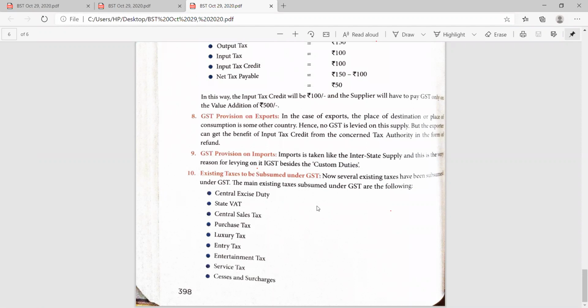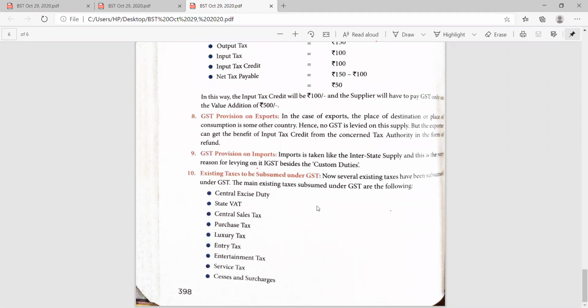And GST provision for imports: imports are taken like an interstate supply, and this is the reason for levying the IGST besides the custom duty. Nowadays, custom duty will not be imposed. Instead of that, on imports, the GST provision has been made, and existing taxes are to be subsumed under the GST. All these taxes have been counted under the GST only.